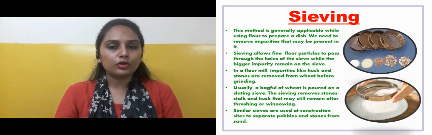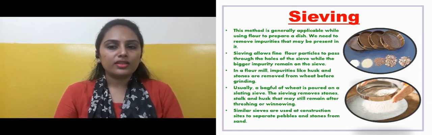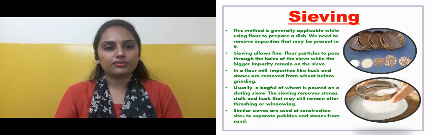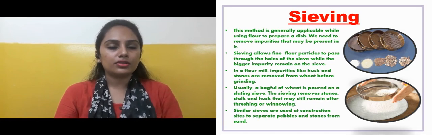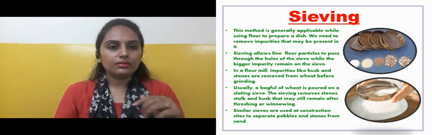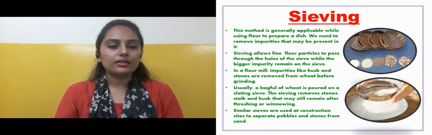Sieving allows fine flour particles to pass through the holes of the sieve. Whenever we do the sieving process, the sieve allows the fine flour, meaning the good flour, to go through the holes, whereas the bigger impurities which are not useful remain on the sieve. A sieve is a kind of thing in which a net is there and small holes are there, and through that we do the process of sieving.